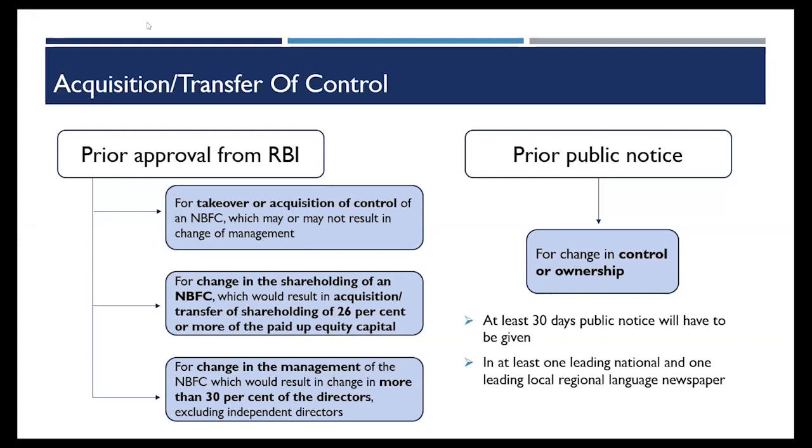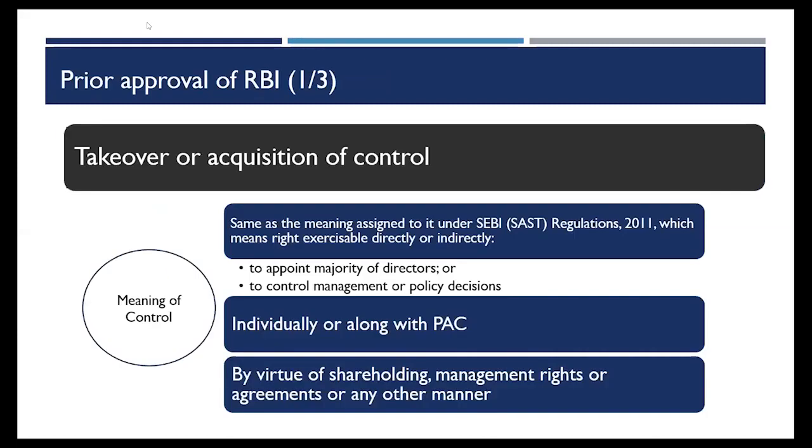So if my board has 5 directors, out of which 2 are independent directors, then I'll have to exclude those 2 so as to determine whether there is a change in management or not. This calculation of 30% is also not relevant in case of a death or any unforeseeable event for which prior approval cannot be taken, but intimation can be sent to the RBI. So these are the 3 situations wherein prior approval is required. I've discussed them in these slides in detail.